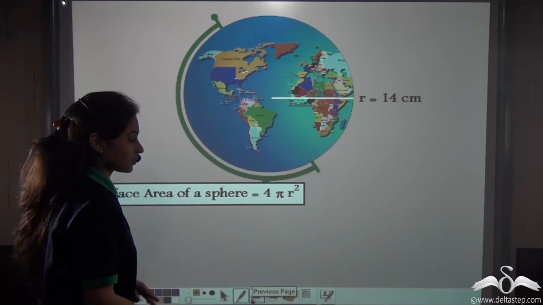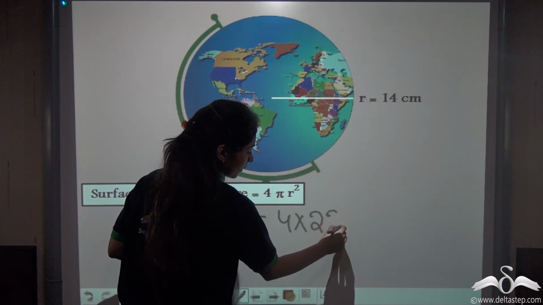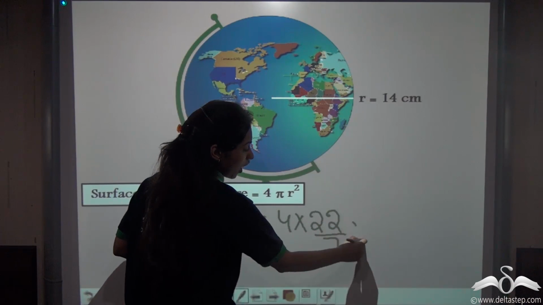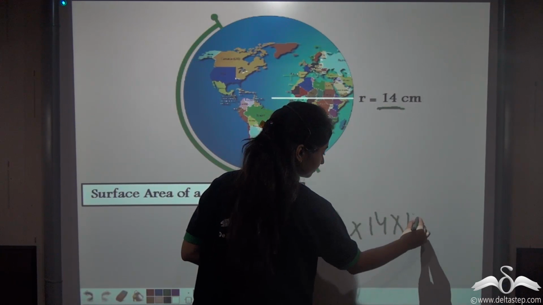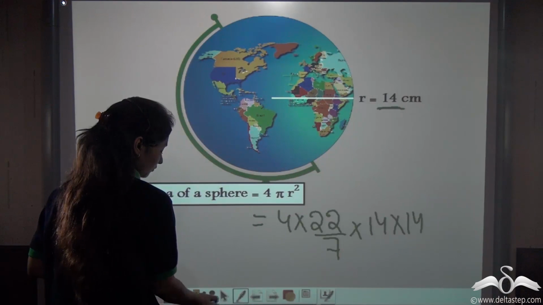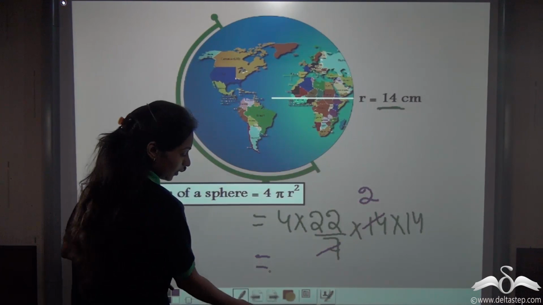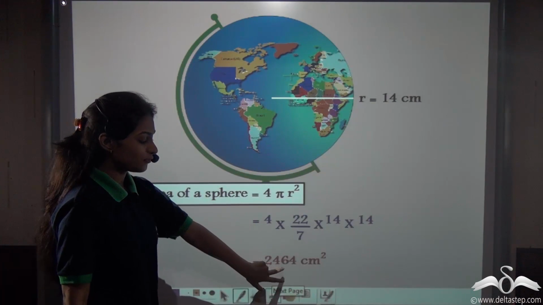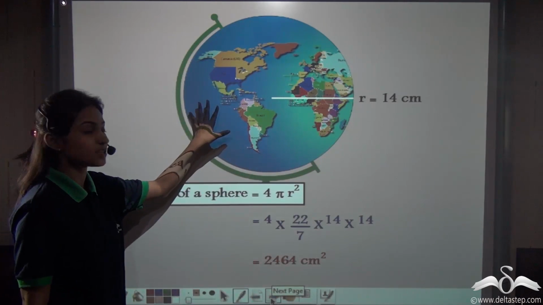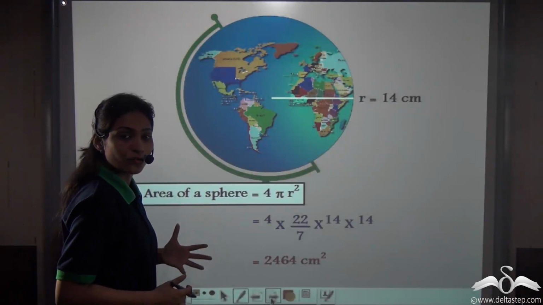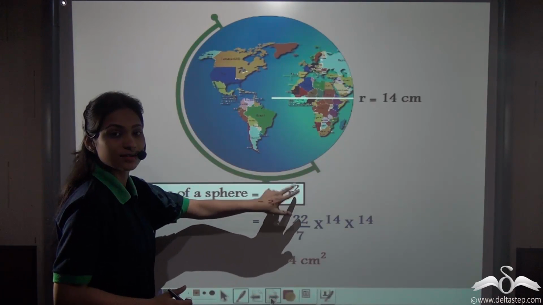So let's solve this. 4 into 22 by 7 into r square, that is 14 into 14. Now we cancel this and we get 2464 centimeters square. So this is the surface area of this globe. So now you know how to find out the surface area of a sphere. It is 4 pi r square, where r is the radius of the sphere.